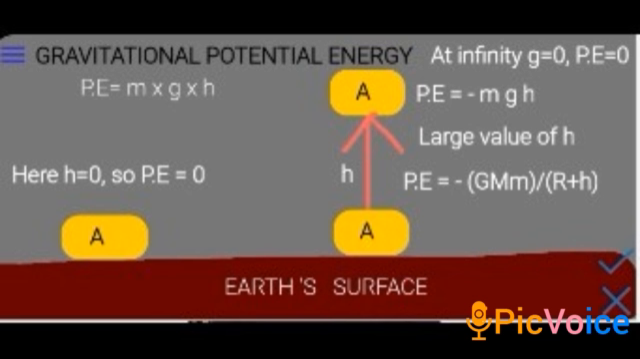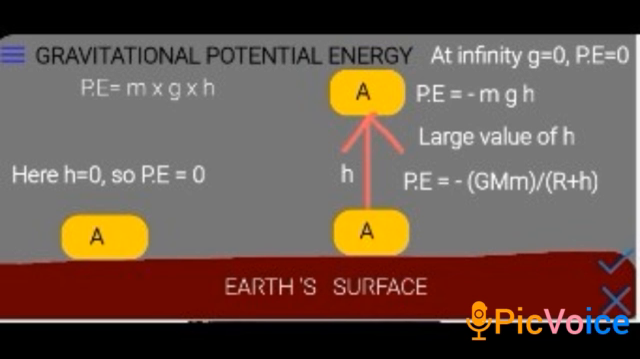You had also seen the formulas: kinetic energy was 1/2 mv square, and potential energy was m into g into h. That is mass into the Earth's gravitational acceleration into the height. So P is equal to mgh.